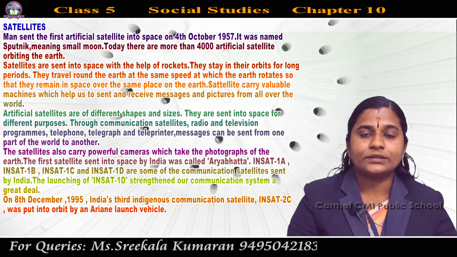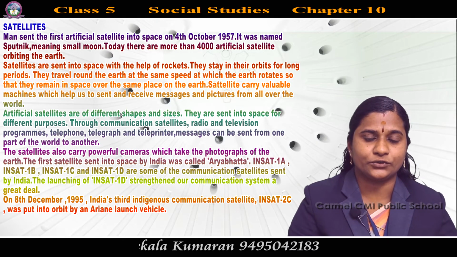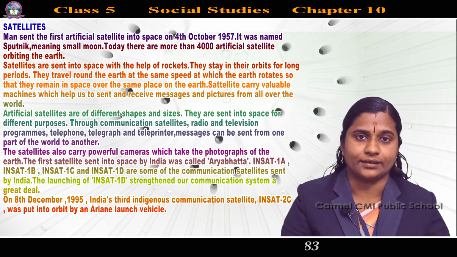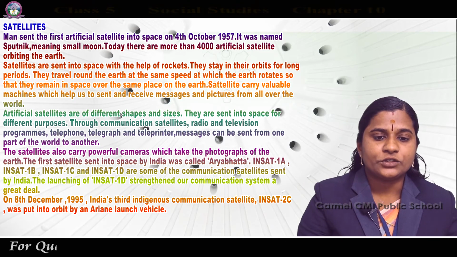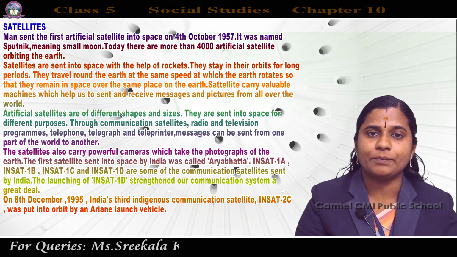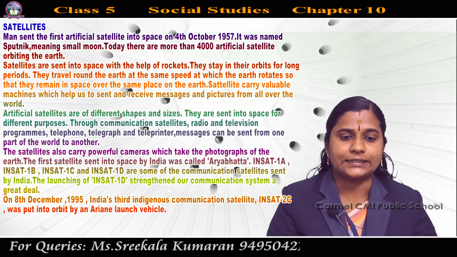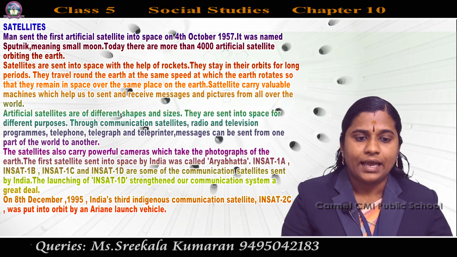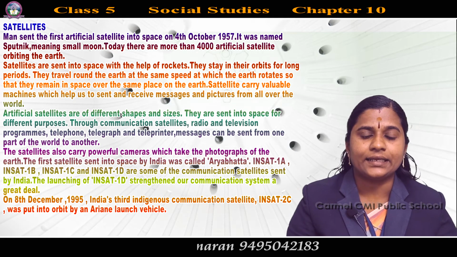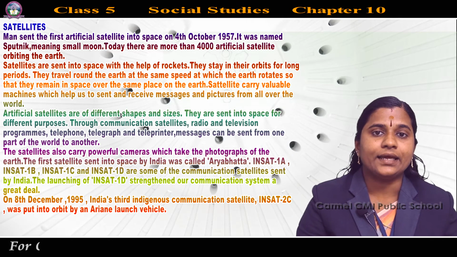Today there are more than 4,000 artificial satellites orbiting the earth. Satellites are sent into space with the help of rockets. With the help of what are satellites sent into space? With the help of rockets. And they stay in their orbits for a long period.